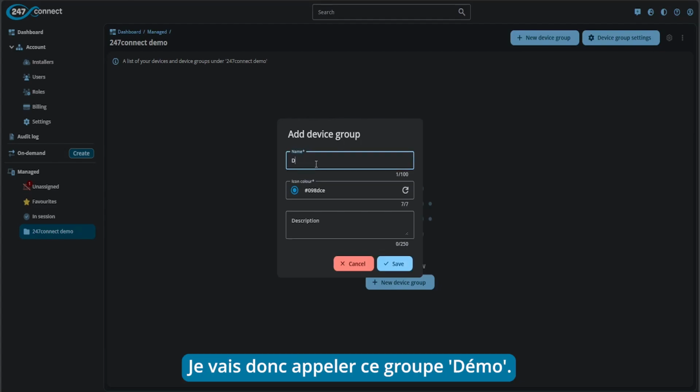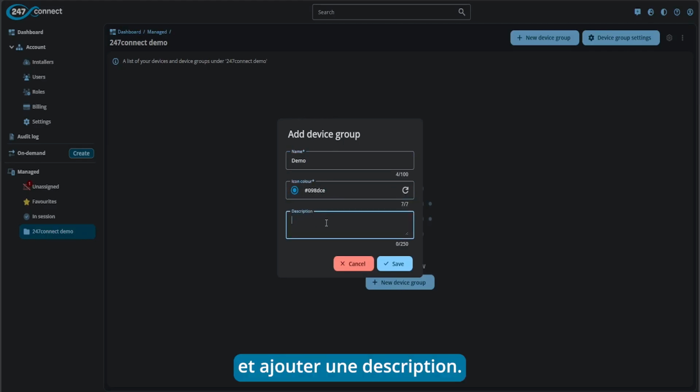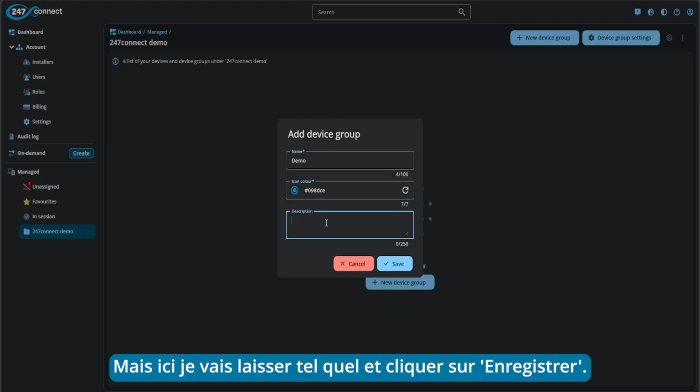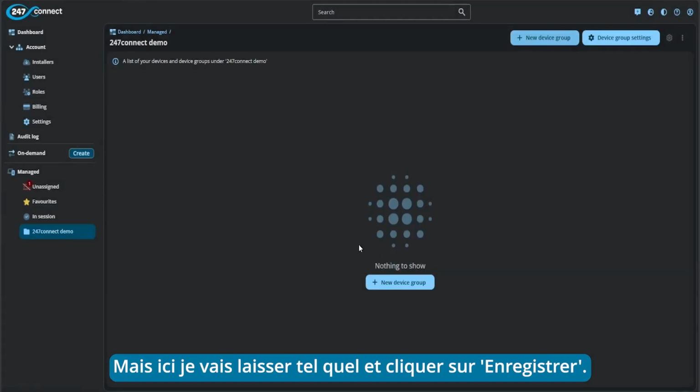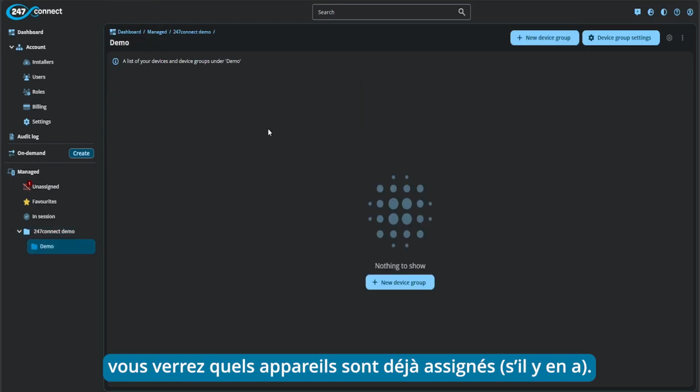In my case, I'm going to call this group demo. And if you want to, you do have the option to specify different colors and also a description from here as well. But in my case, I'm going to leave that as it is and click save. That will create the device group underneath our existing group. And if you do click into the groups, it will show you which devices are currently in those groups if you do have any already.